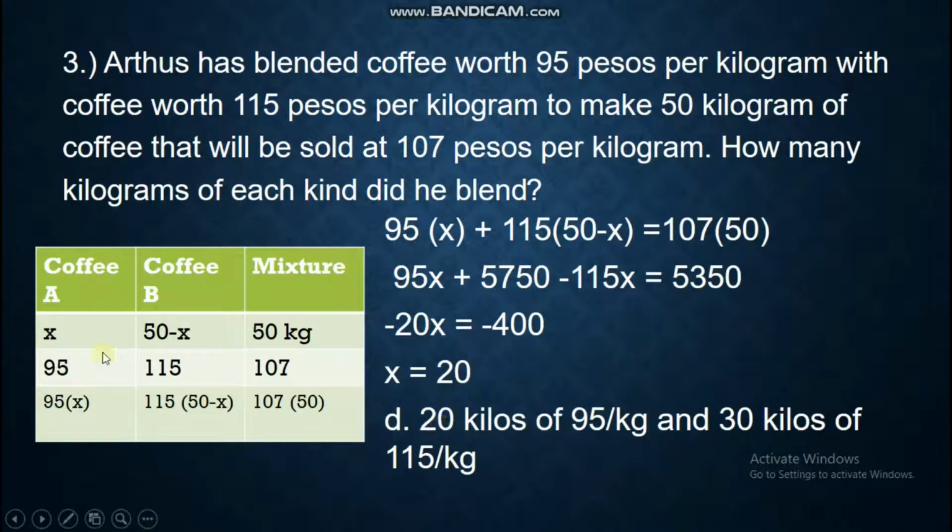If x is 20, therefore coffee A is 20 and coffee B is 50 minus 20, which is 30. So 20 kilos of 95 pesos per kilogram and 30 kilos of 115 pesos per kilogram. So that is your answer for number 3.